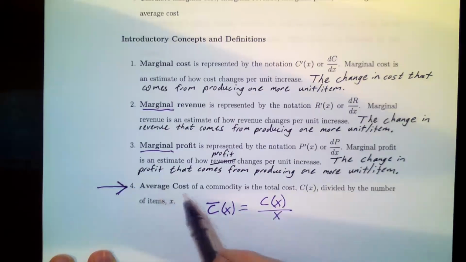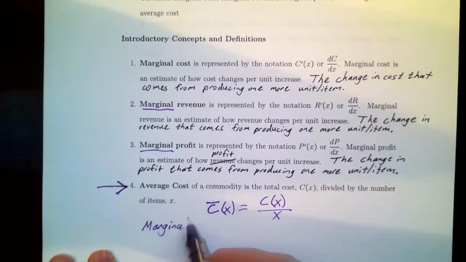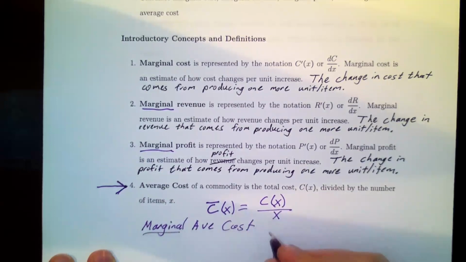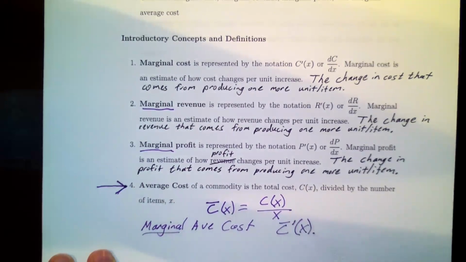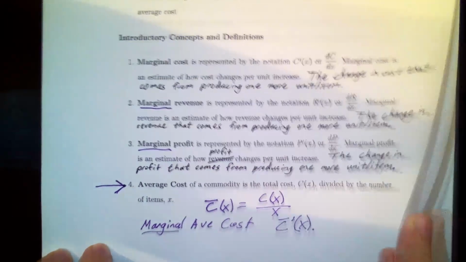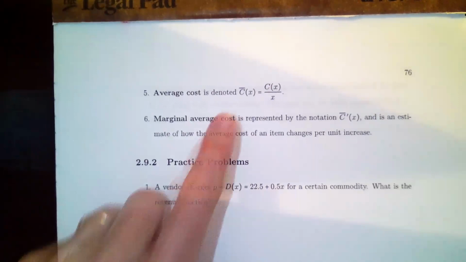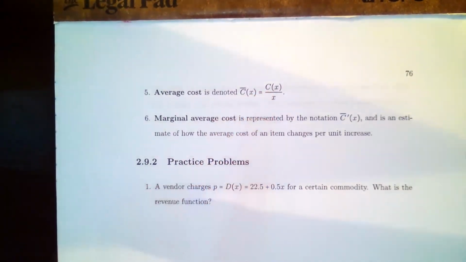And of course, if we have average cost, we also have marginal average cost, which just means the derivative of average cost. So if average cost is C bar, marginal average cost is C bar prime. And they have that written over here at the top of the next page. C bar is C of x divided by x.